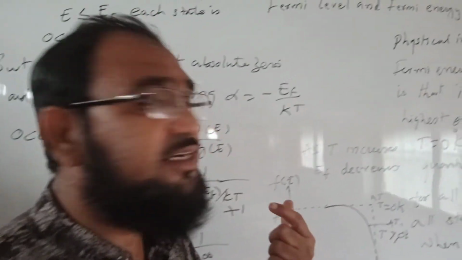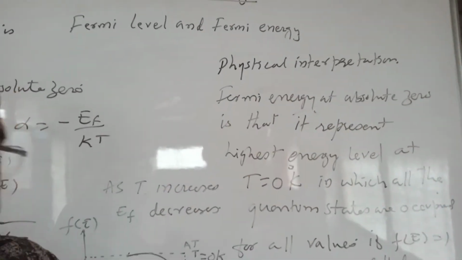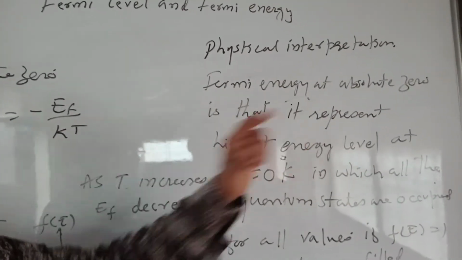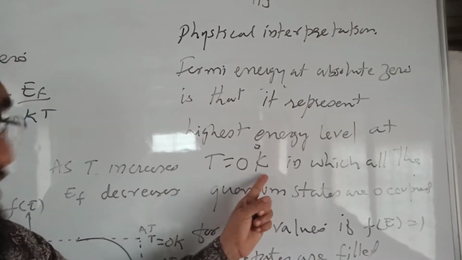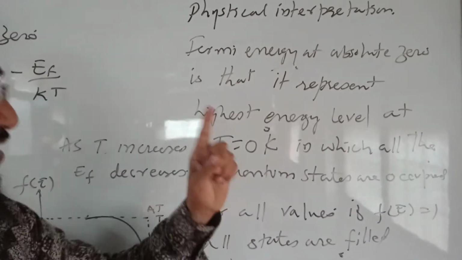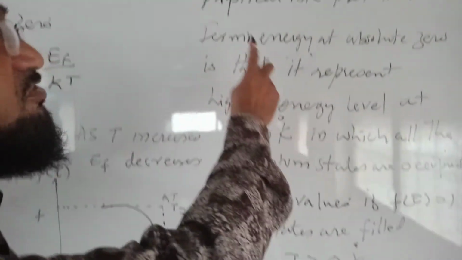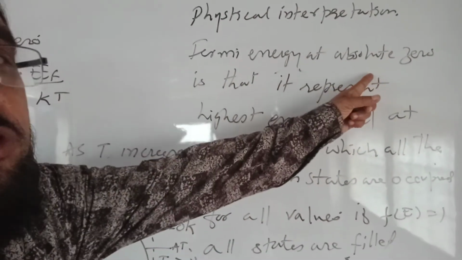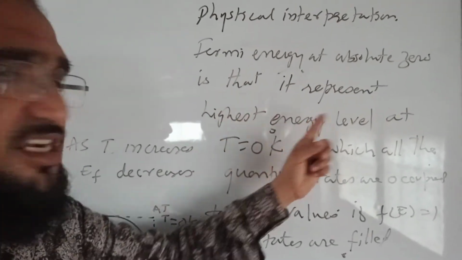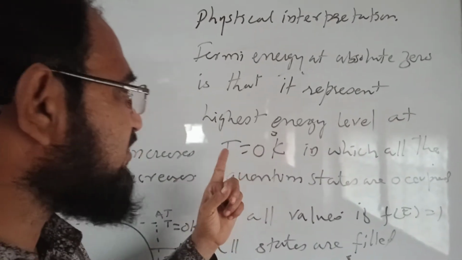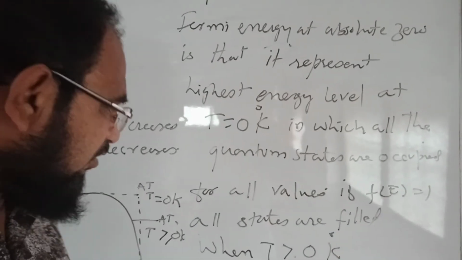Now what is the physical interpretation of this equation? The Fermi energy at absolute 0 represents the highest energy level at T equal to 0 degree Kelvin, in which all the quantum states are occupied.